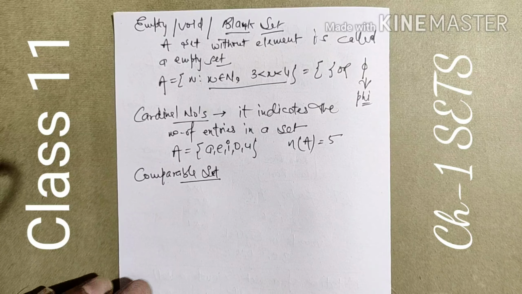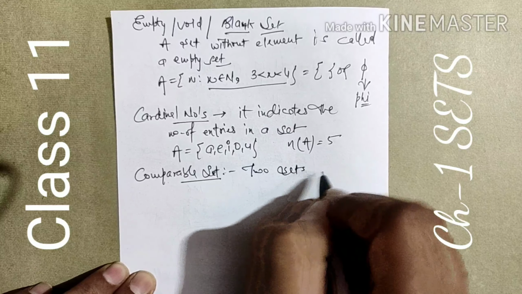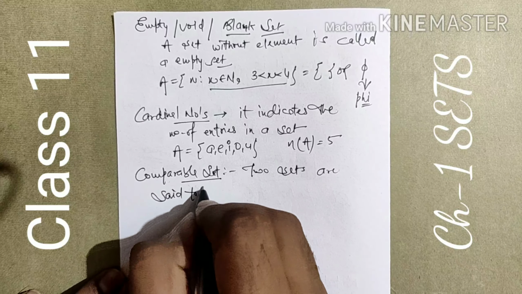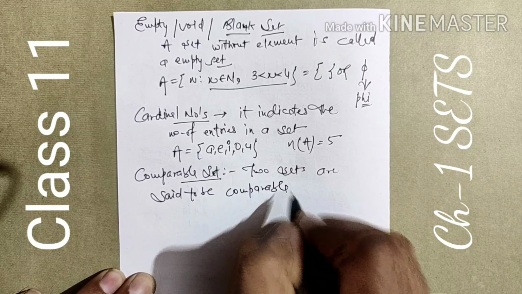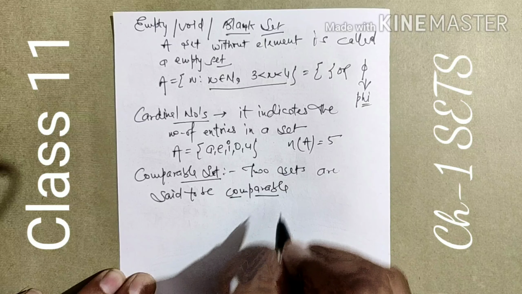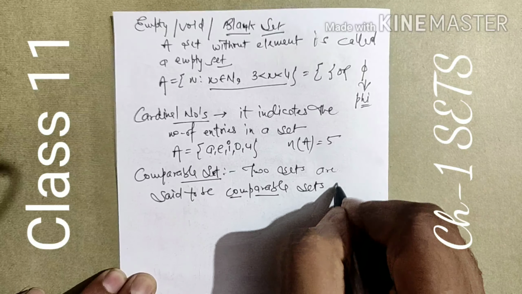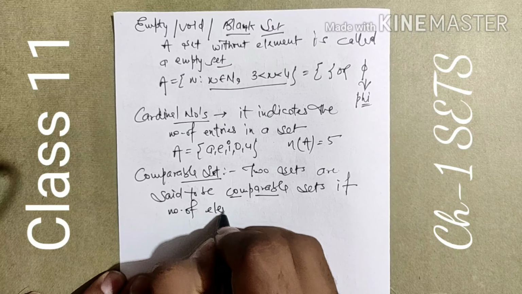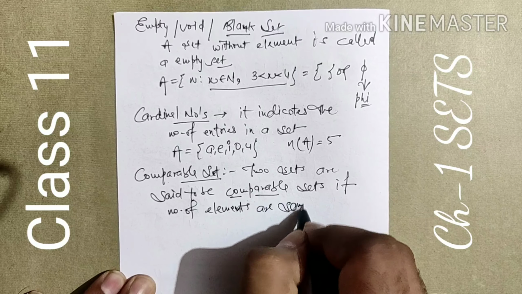Next is comparable sets. Two sets are said to be comparable if the number of elements is the same. If we see the word comparable, it means comparison of sets.